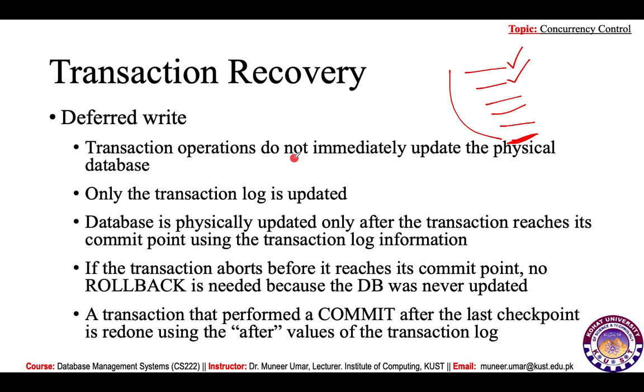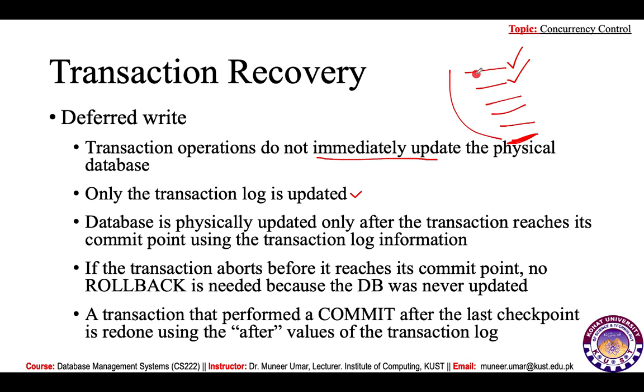There is no immediate update, only the transaction log is updated. For each statement the log is updated but the database is not updated. The database is physically updated only after the transaction reaches its commit point, here the bottom of a transaction or the last statement in the transaction, using the transaction log information.